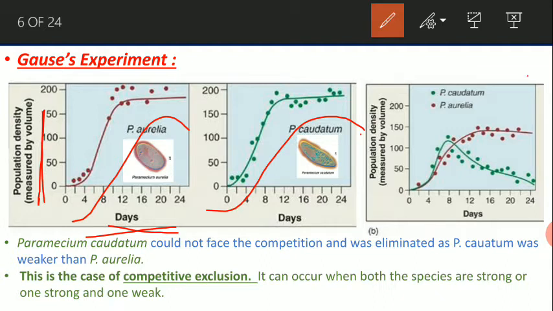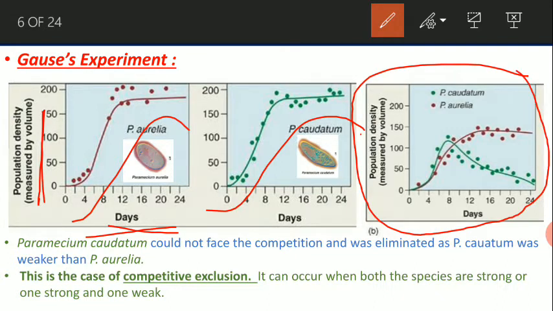Now let's see the third graph. At the beginning the population growth of the caudatum is higher than the aurelia, but after that the population density of the caudatum gradually declines and the population density of the aurelia gradually increases. What happened? There is a competition between the aurelia and caudatum for nutrition.